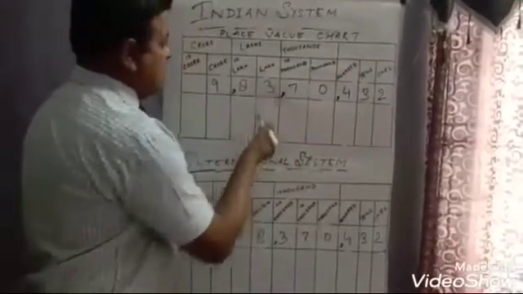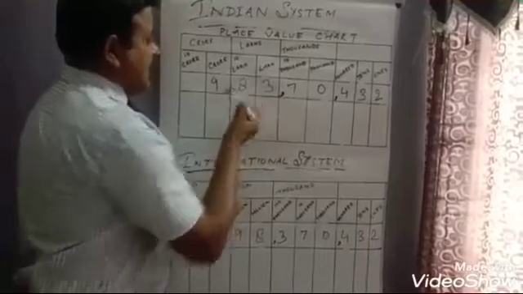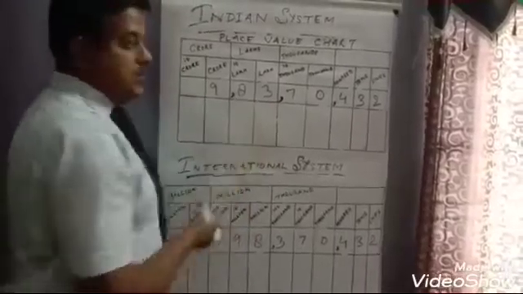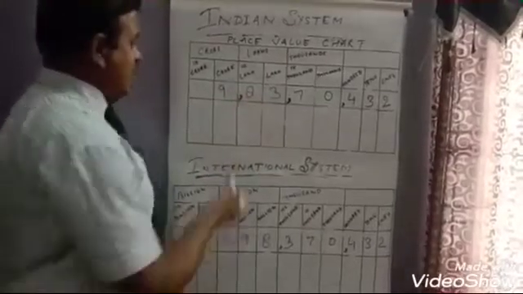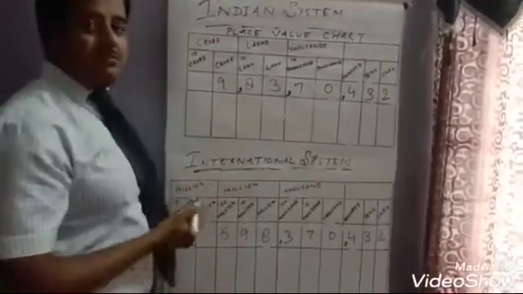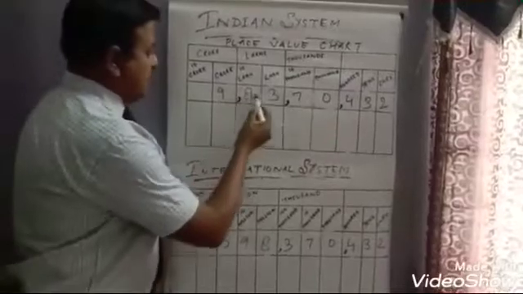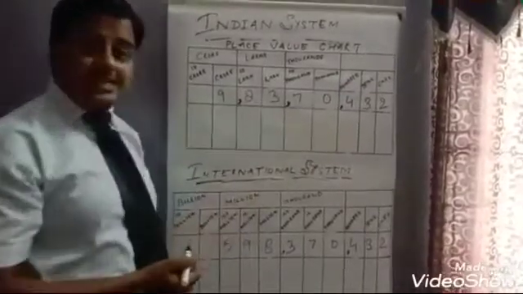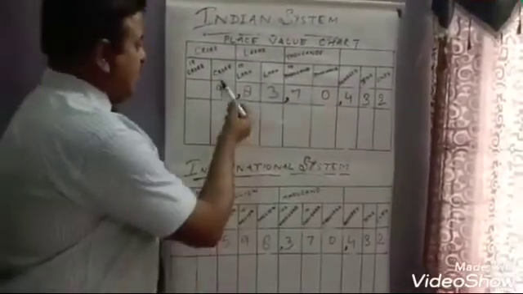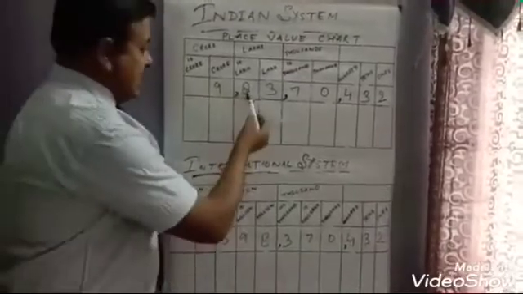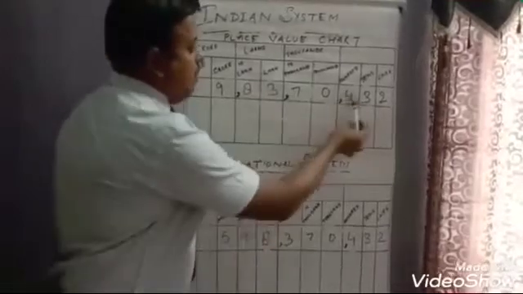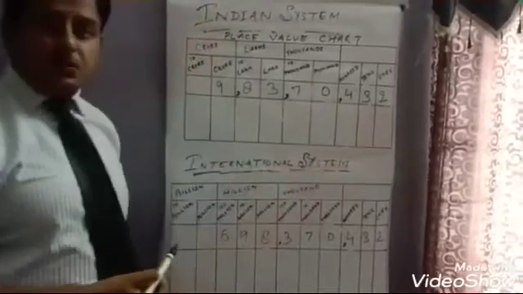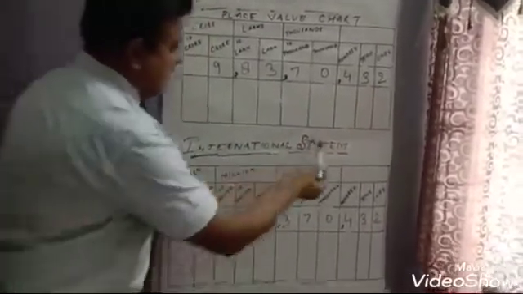After that lakh and ten lakh come in one group. So before 8 I am going to put a comma, and then crore and ten crore come in one group. So if I have to write this number in the Indian system in words, it will be 9 crore 83 lakh 70,432.